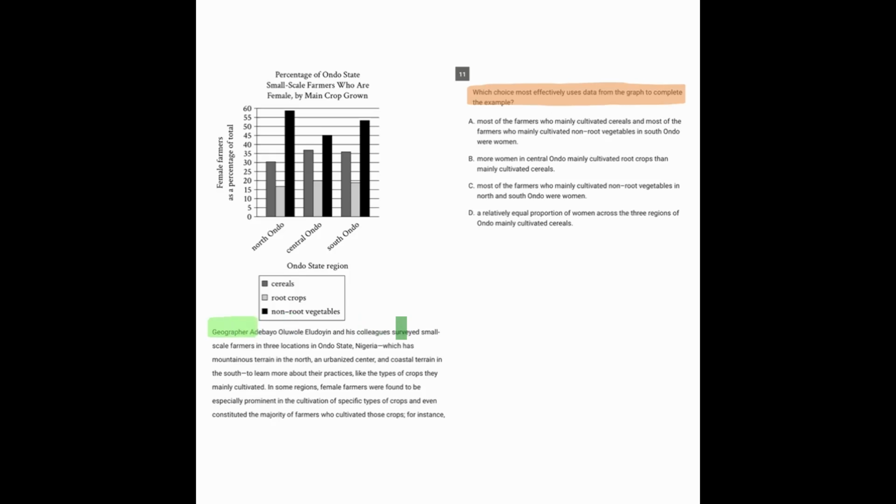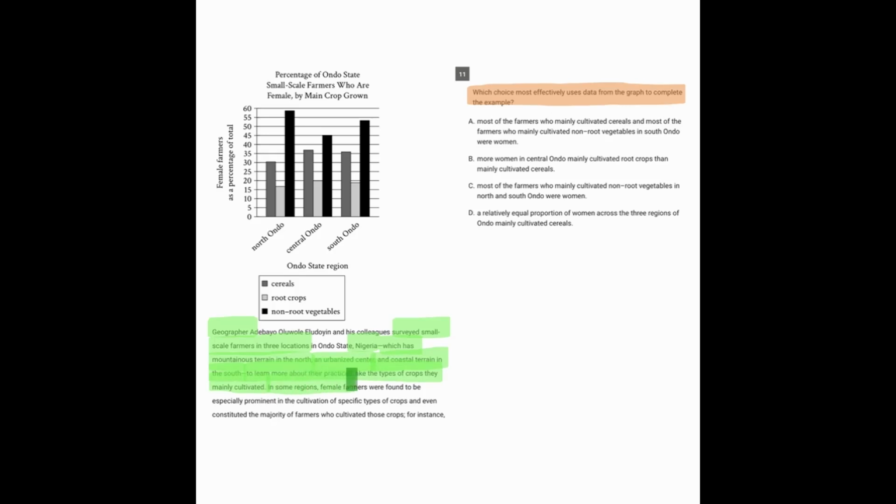These geographers surveyed small-scale farmers in 3 locations in Nigeria, which has mountainous terrain in the north, an urbanized center, and coastal terrain in the south, to learn more about their practices, like the types of crops they mainly cultivated.